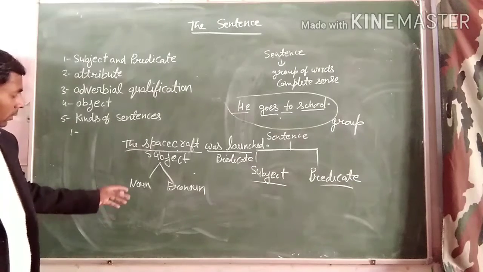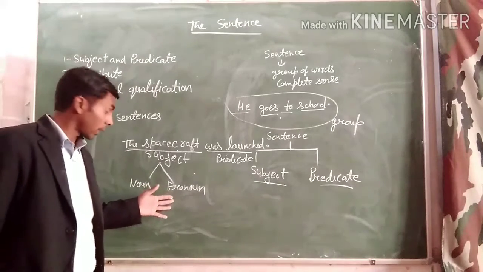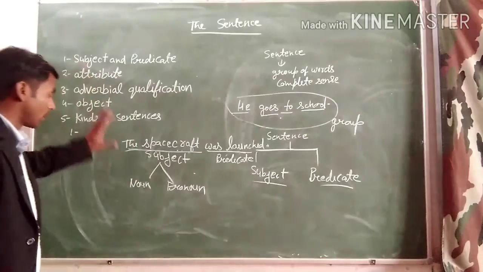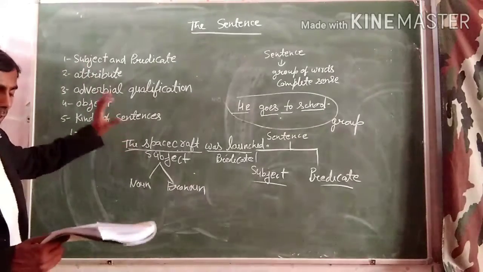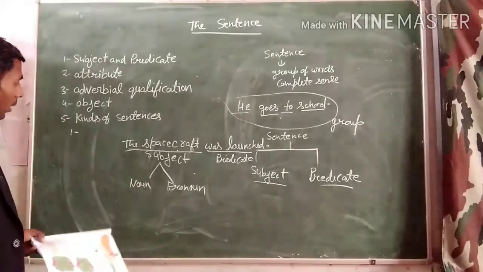We will discuss the noun and pronoun in a further video. First we are talking about the subject. The subject is the part of the sentence which denotes the person or things we are talking about.